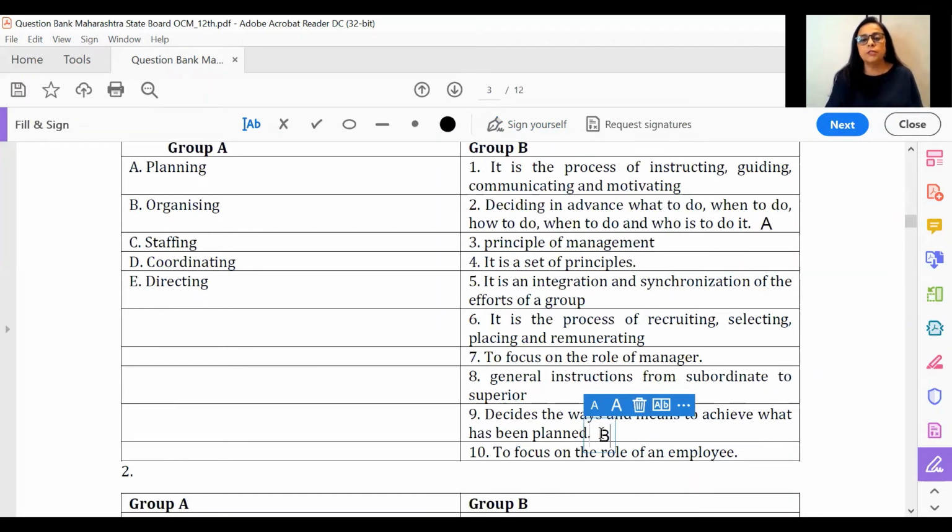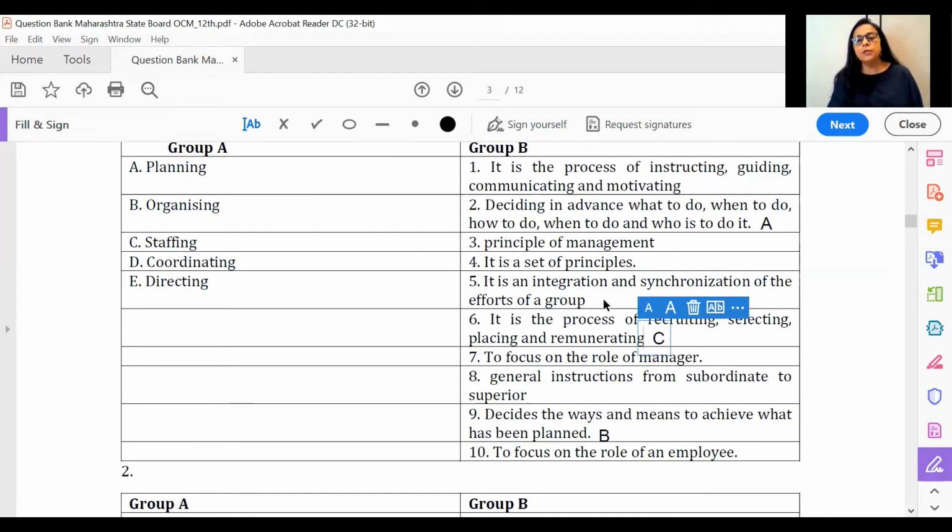I think staffing is one of the easiest that we can have. If you see the staffing function here, the staffing function is nothing but the process of recruiting, selecting, placing. So I think it's very, very clear that all of this could be used as a one-line meaning or definition, or to distinguish between, even when you're writing maybe a long answer. So all of these one-line meanings are really relevant almost everywhere.